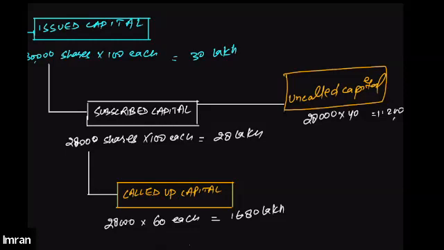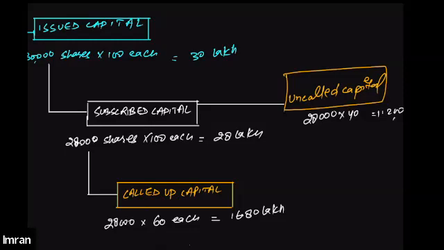Why can't we just do 2,000 shares into 60 into 100 each? It's not 2,000. It's 28,000. Yeah, but subscribed capital is 28,000 shares, right? Yes. So that makes 28 lakh, but the issued capital is 30 lakh. So to make it 30 lakh, we need 2,000 shares more.